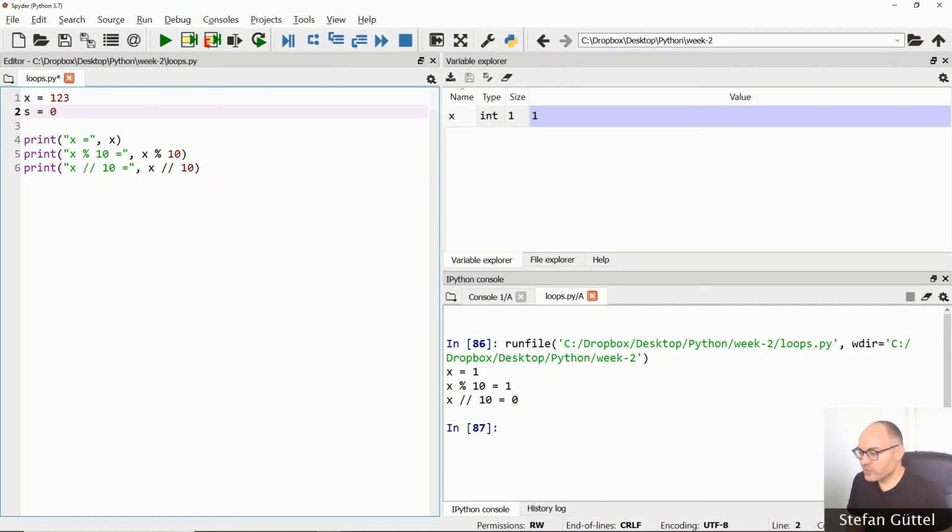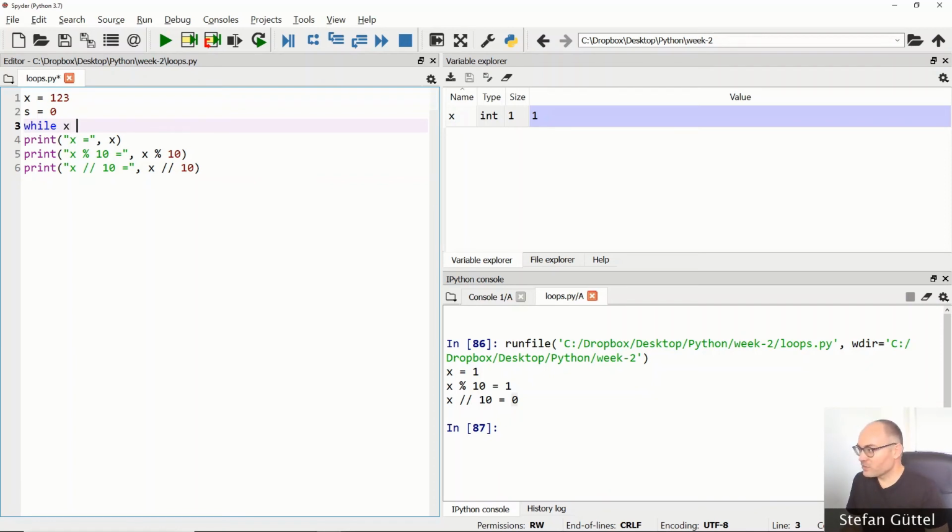Now, when do we stop chopping off digits from the end of our variable x? Well, we can stop when this operation here has resulted in 0, right? So if the variable x takes the value 0, we have no more digits left and we can stop our while loop. So our stopping condition for the while loop should be like this.